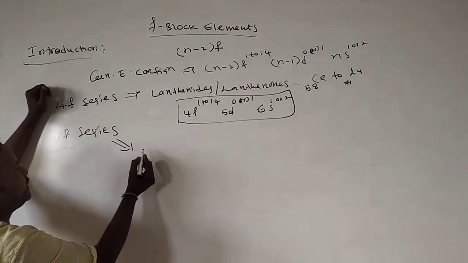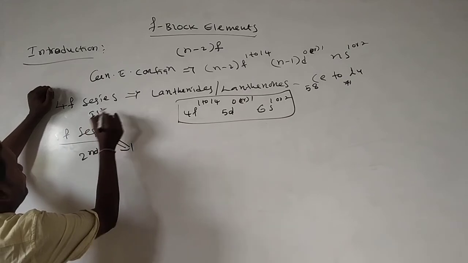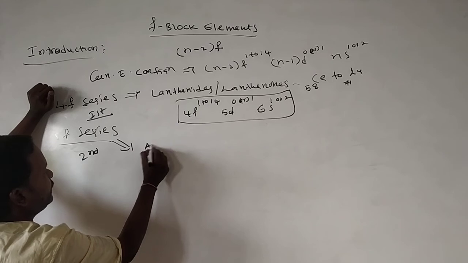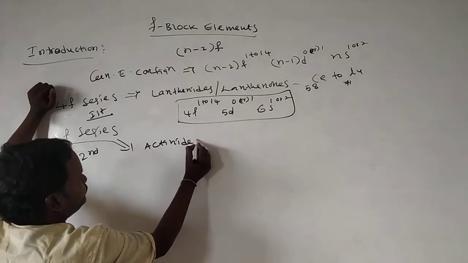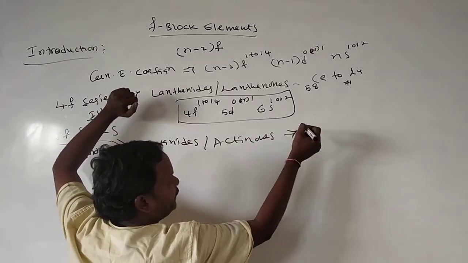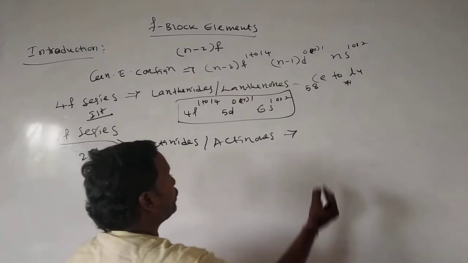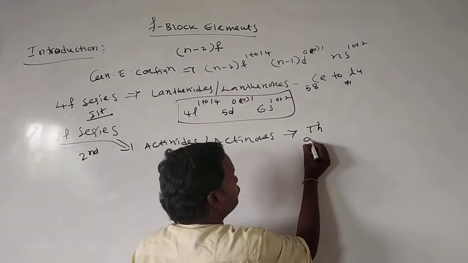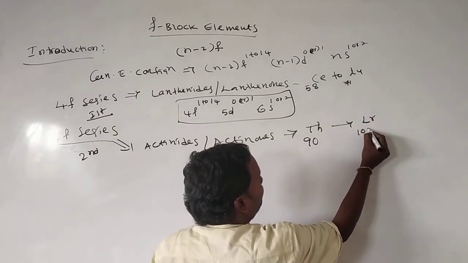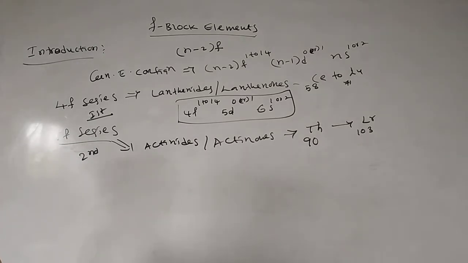Next we see the 5f series. These are called second inner transition elements: first inner transition elements, second inner transition elements. These are called actinides or actinones. After actinium 89, this series starts. Atomic number 90 belongs to thorium, and the series goes up to lawrencium 103.